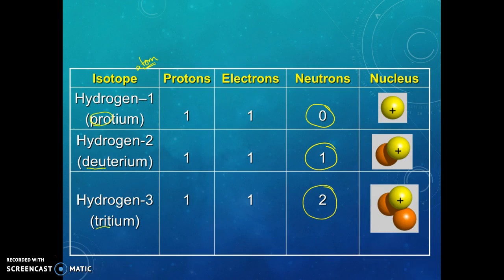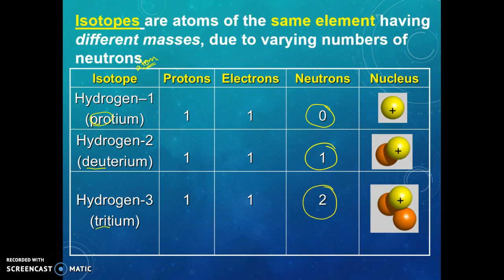So isotopes are atoms of exactly the same element because they have the same number of protons, but they have different mass numbers. The reason they have different mass numbers is because they have different numbers of neutrons. That is what distinguishes one isotope from another.